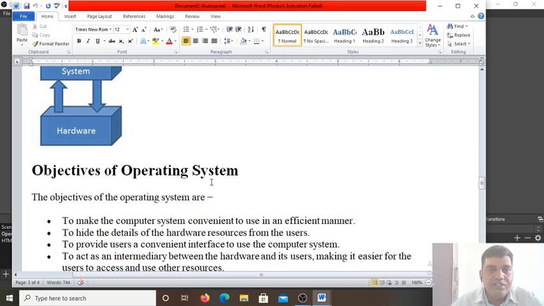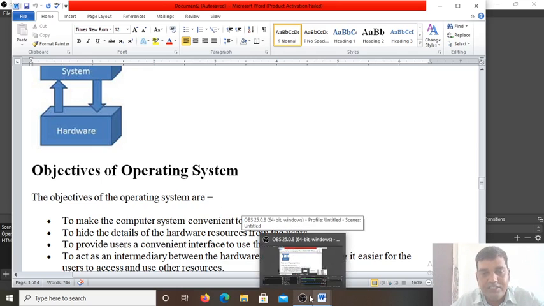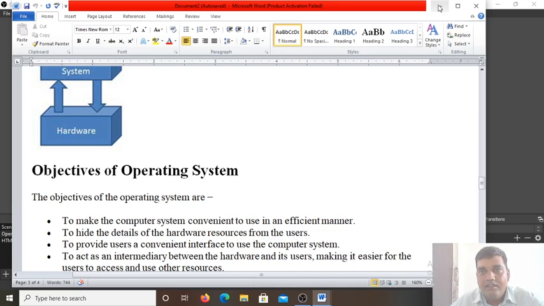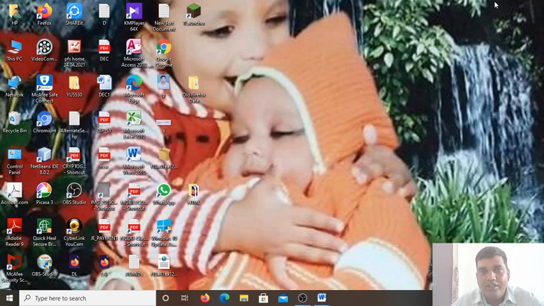So operating systems are also classified into GUI and CUI. GUI means graphical user interface. Nowadays, the operating system I am using, that you can see, is the GUI, graphical user interface. What you find there are many things like the desktop, and on the desktop you find the icons. So see, this is the graphical user interface. Any file I have to open, I have to double click on it.